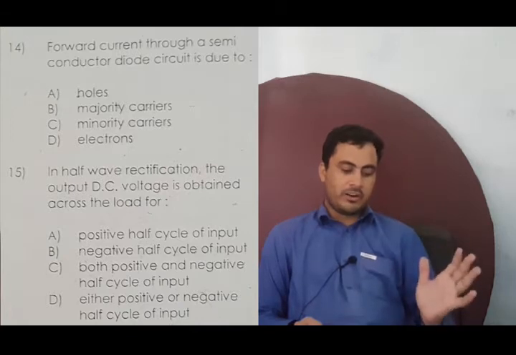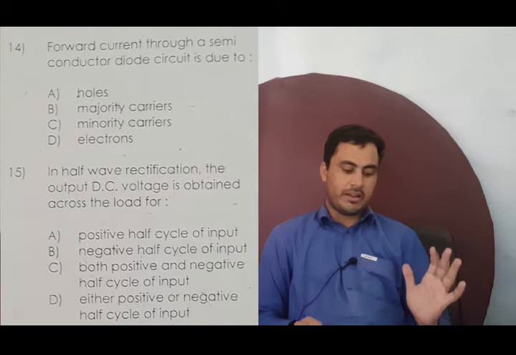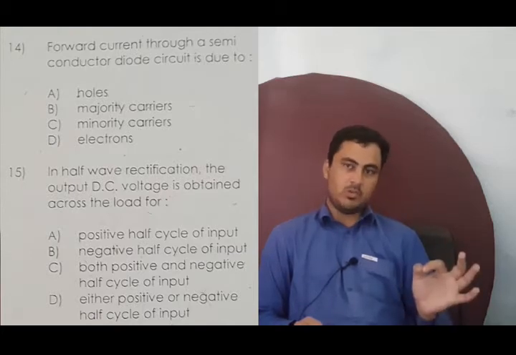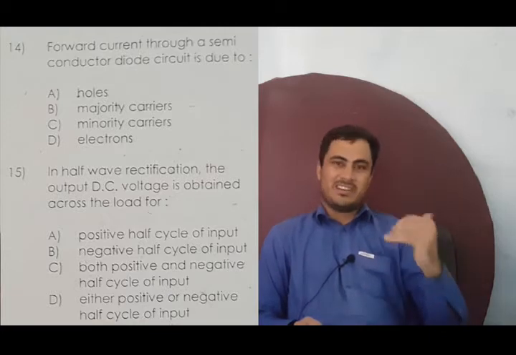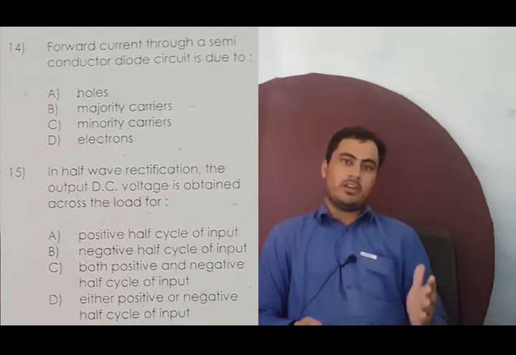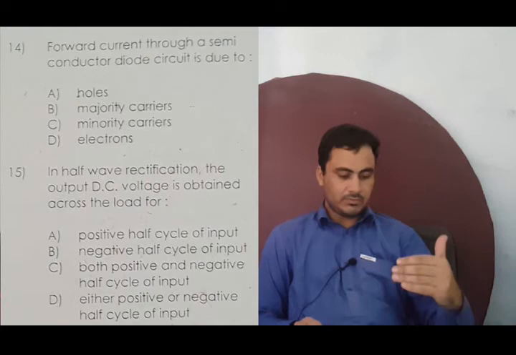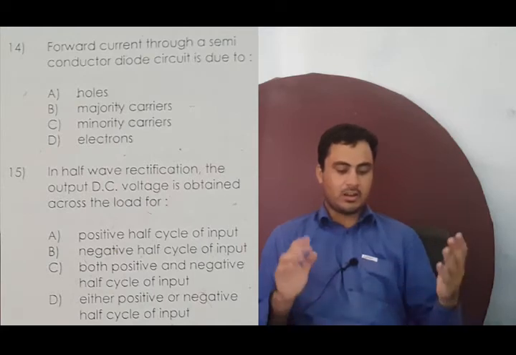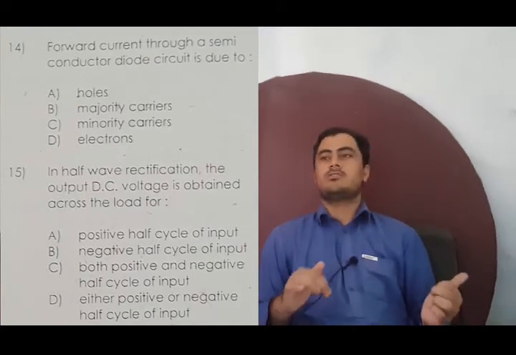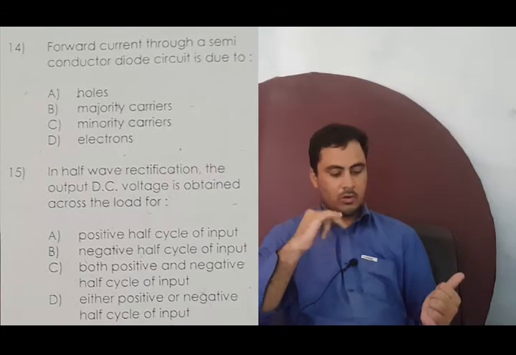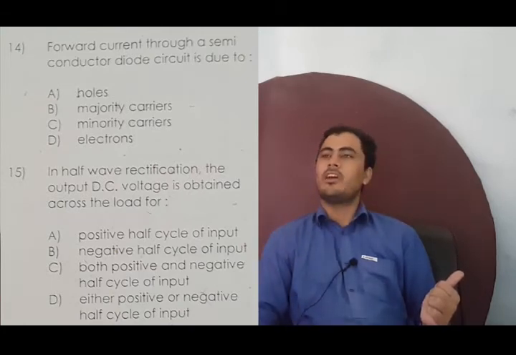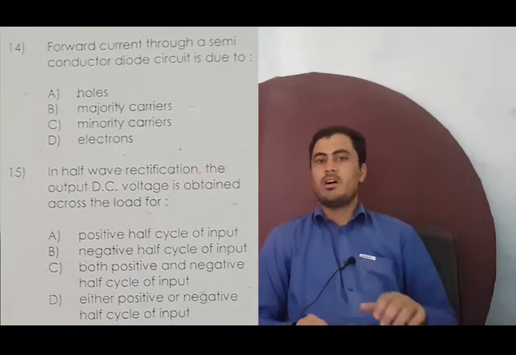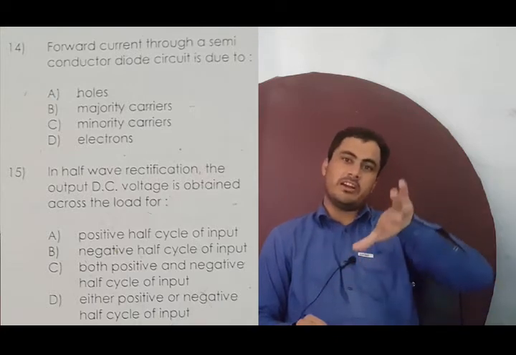Now in half wave rectification, the output DC voltage is obtained across the load for what? In the 15th number MCQ, it is stated that in half wave rectification the output DC voltage is obtained across the output load for the input positive cycle, because the diode cannot pass the negative cycle.